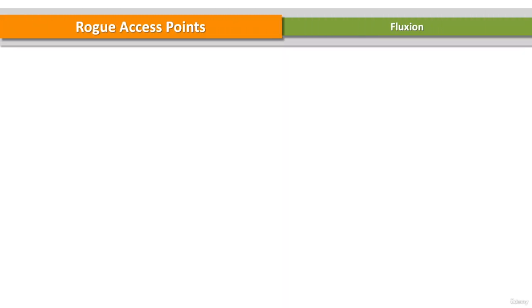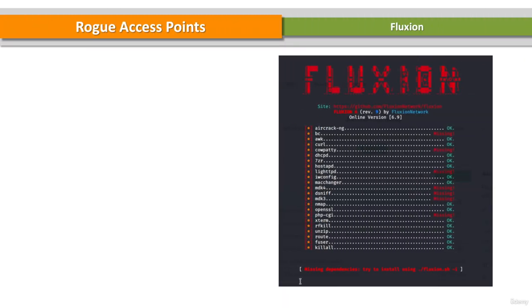Fluxion is the final tool that I will use for a rogue access point and a man-in-the-middle attack. Fluxion is a security auditing and social engineering research tool. So it attempts to retrieve the WPA/WPA2 key from a target access point by means of a social engineering attack.